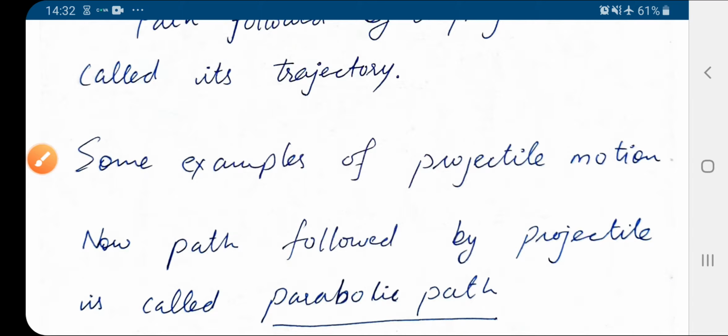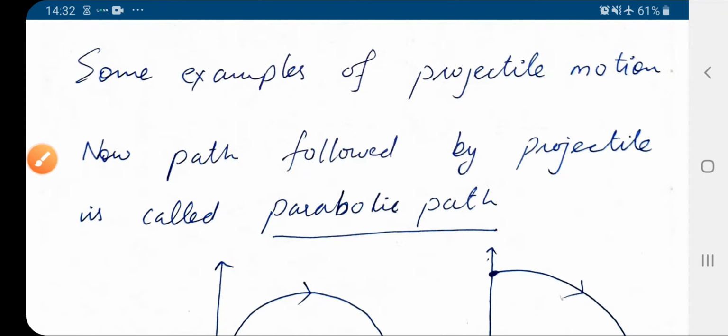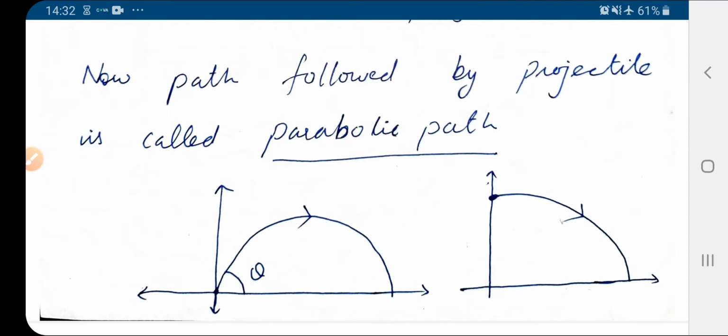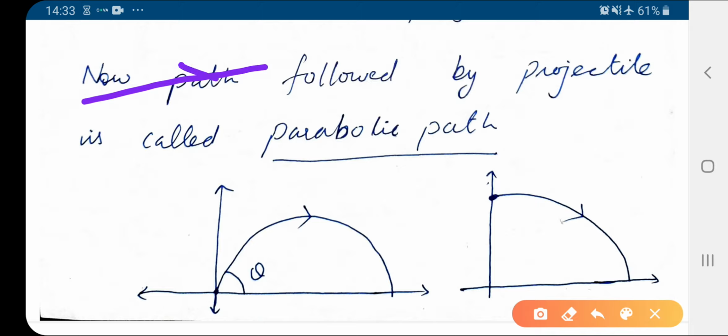Okay, next. Now, as you already know the straight line and the circular path, similarly here is a new term for you, that is the path followed by the body in projectile motion. Similar, as you know, this is the straight line. This shape is called a circle.